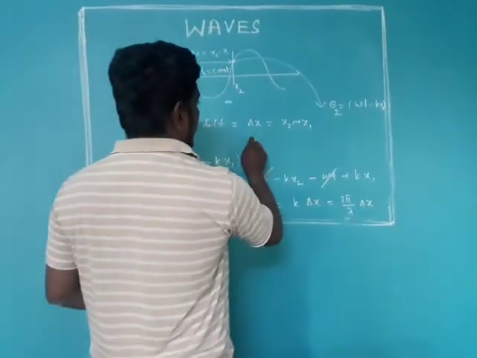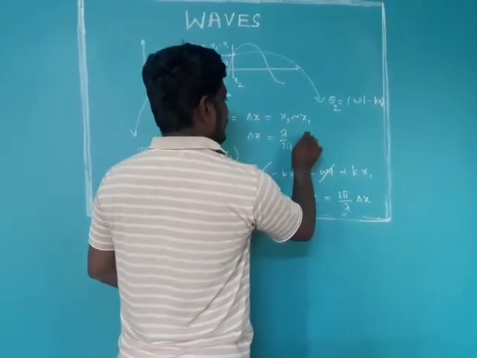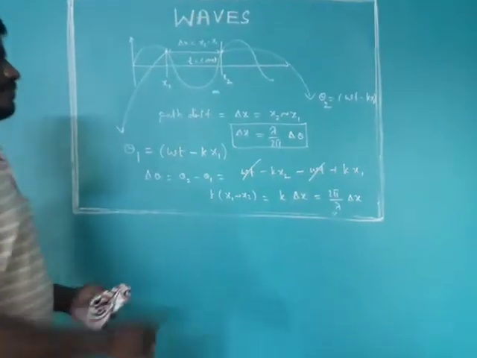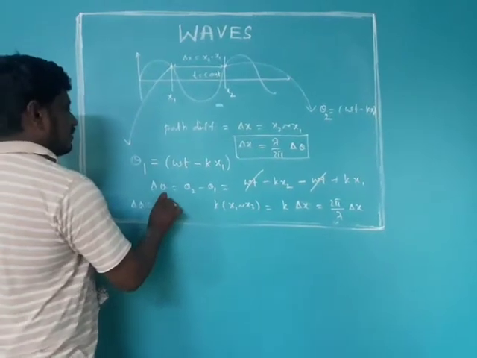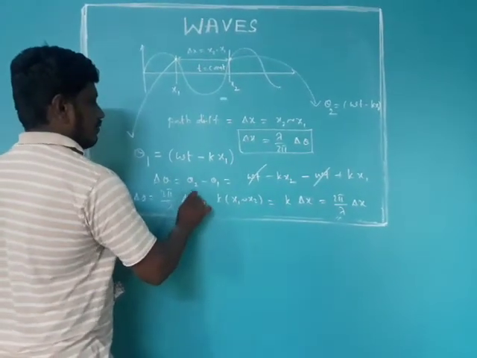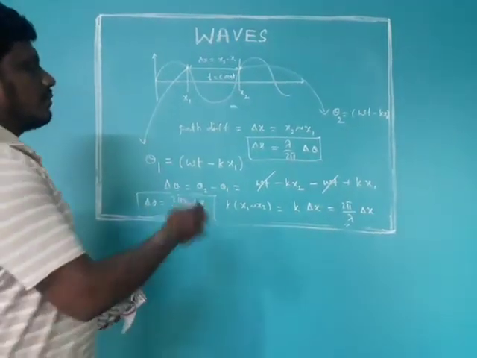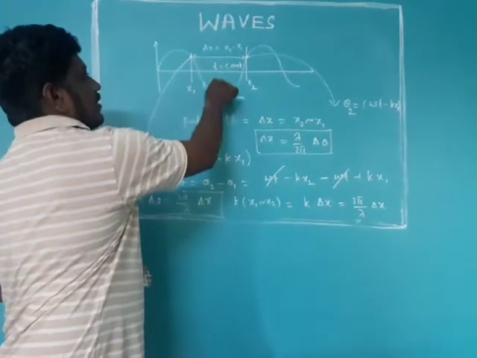So delta x we will write from this equation as lambda by 2 pi times phase difference. And here we will write delta theta is equal to 2 pi by lambda times path difference. This can be applied for any two particles, not only these two particles. We can take this particle also.